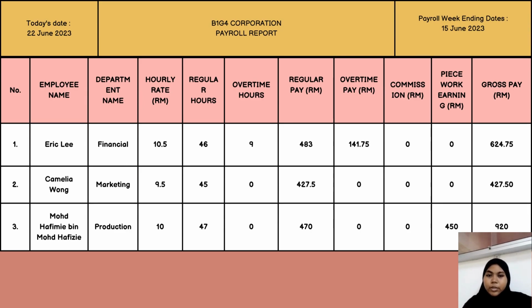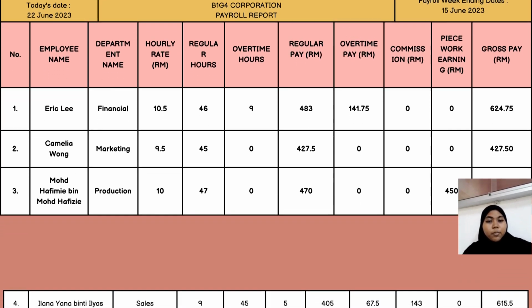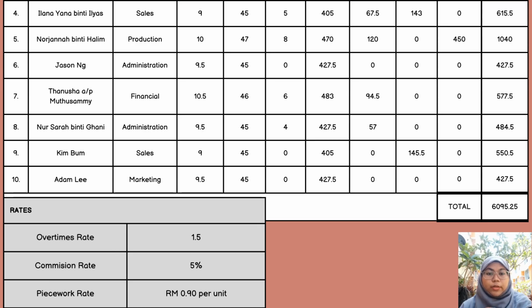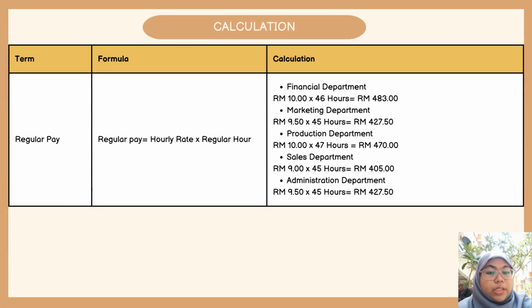What is a payroll report? A payroll report is the sum of all financial records of salaries for an employee. Continuous list for the payroll report and the list for the rates, which are: overtime rate is 1.5, commission rate is 5%, and piecework rate is 19 cents per hour. Here we can see how to calculate the regular pay.